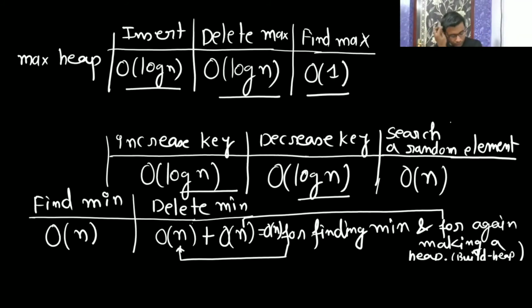Am I clear to all of you? Let me take an example. It may happen like if you have here 100, then 20. We need to take an example where after deletion it is creating a problem.